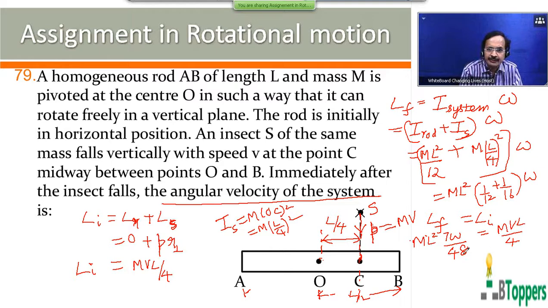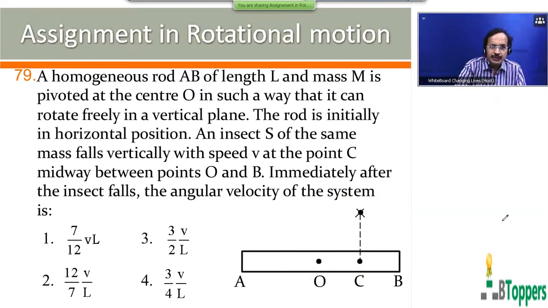You can simplify this yourself to find omega. So omega you get 12v by 7L. You check your calculation. So for question number 79, which I have just discussed, the second option will be the answer.